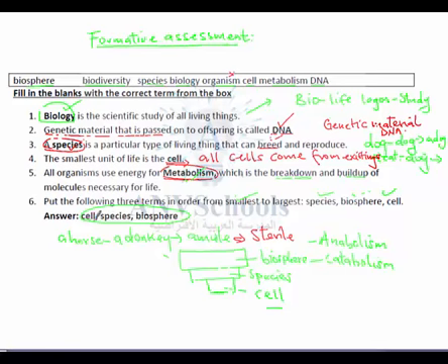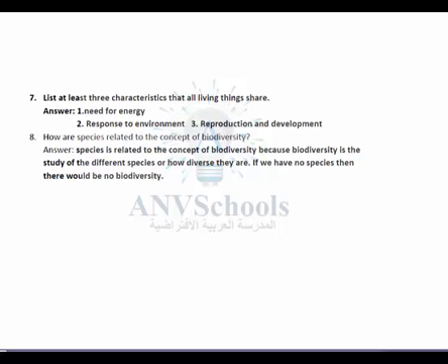The next thing here is: list at least three characteristics that living things share. In this case, the question did not ask us to explain, neither did it ask us to describe.